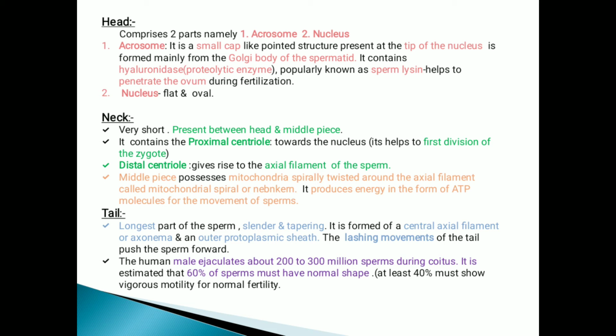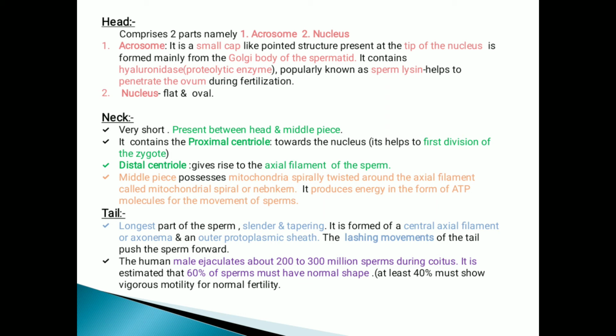Tail: the longest part of the sperm, slender and tapering. It is formed of a central axial filament or axoneme, and an outer protoplasmic sheath covers the tail region. It is used for lashing movement, and the tail pushes the sperm forward.